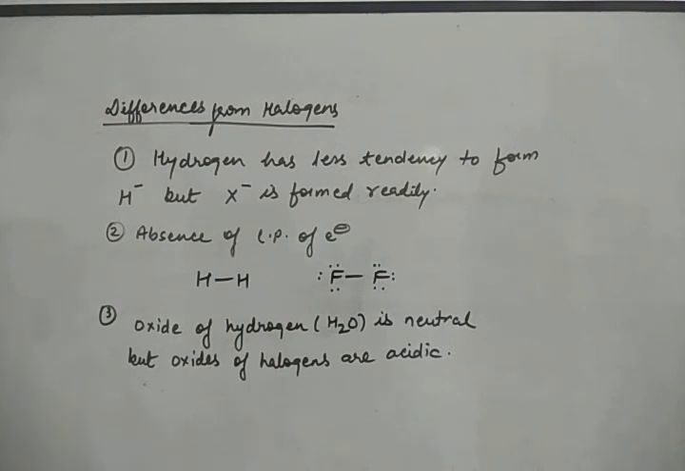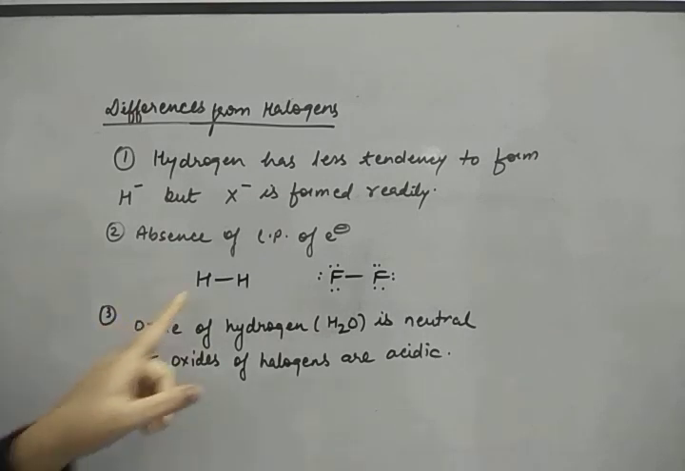Hydrogen has less tendency to form H minus ions, but X minus is formed readily. We can see that F minus, Cl minus are readily formed, but H minus is formed with difficulty, and it is formed only in a smaller number of compounds. Only in the hydrides we can find H minus. Absence of lone pair of electrons.